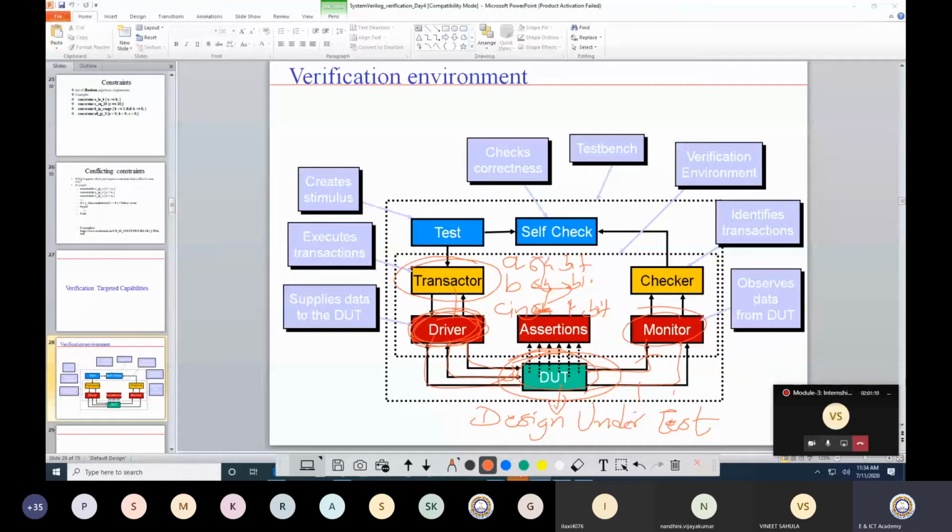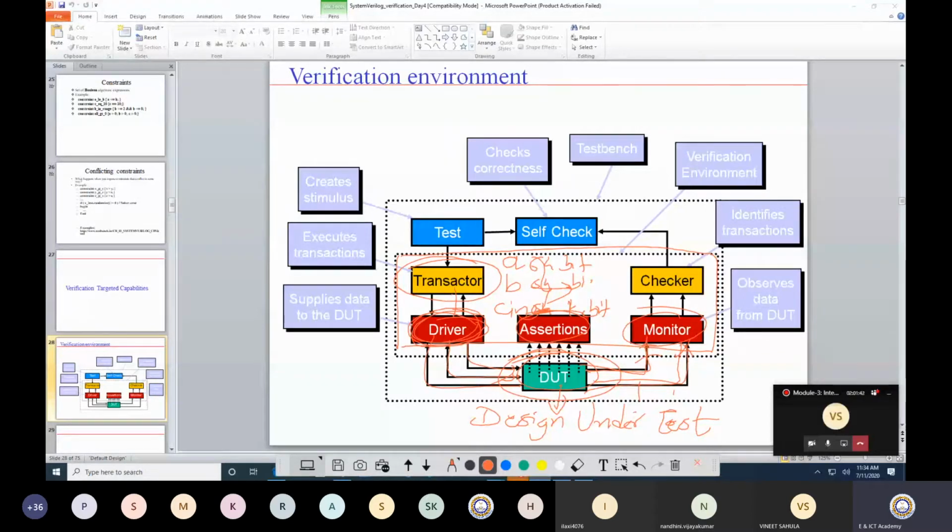The output generated by the DUT is collected by a monitor, also called a collector, which observes the data coming from the DUT. This block has a transactor, driver, monitor, checker, and an assertion block that we will discuss shortly. These blocks are very important.